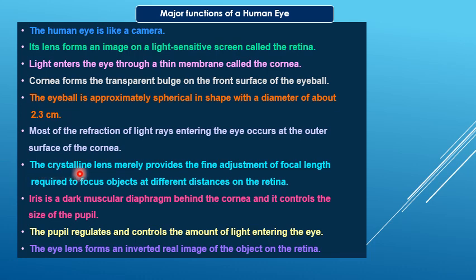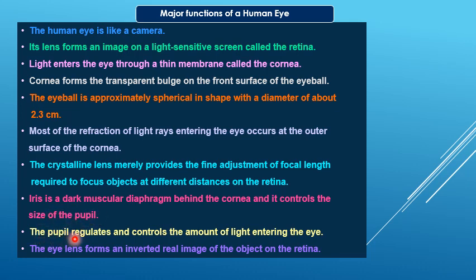The crystalline lens merely provides the fine adjustment of focal length required to focus objects at different distances on the retina. The iris is a dark muscular diaphragm behind the cornea and it controls the size of the pupil.